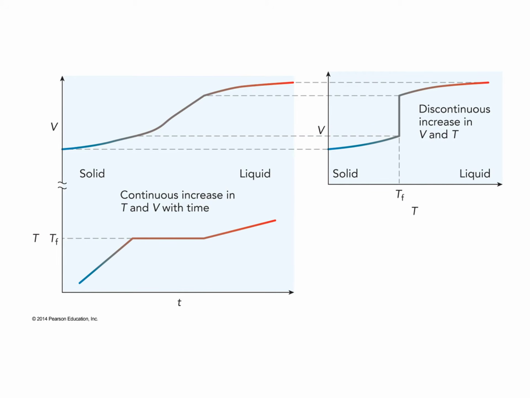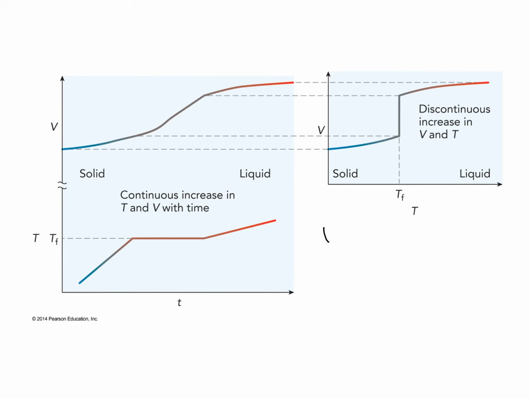When we get to the melting point, the temperature remains fixed at the freezing point, but the volume continues to increase. This results in a jump in the volume between the solid and the liquid, and thus a discontinuity in the volume as a function of temperature. It is this discontinuity that defines a first-order phase transition.